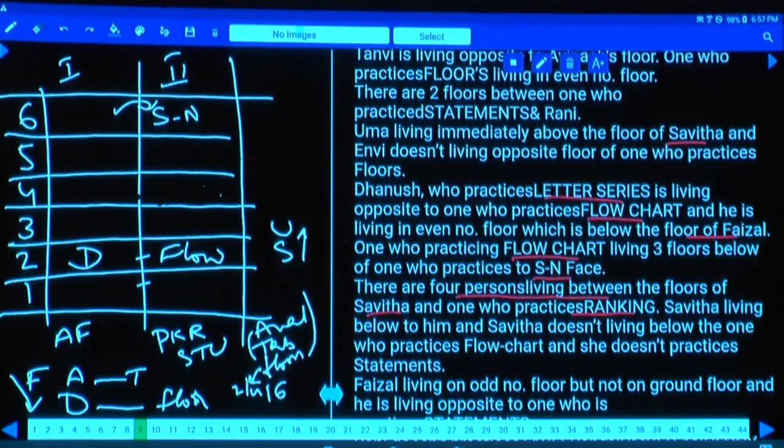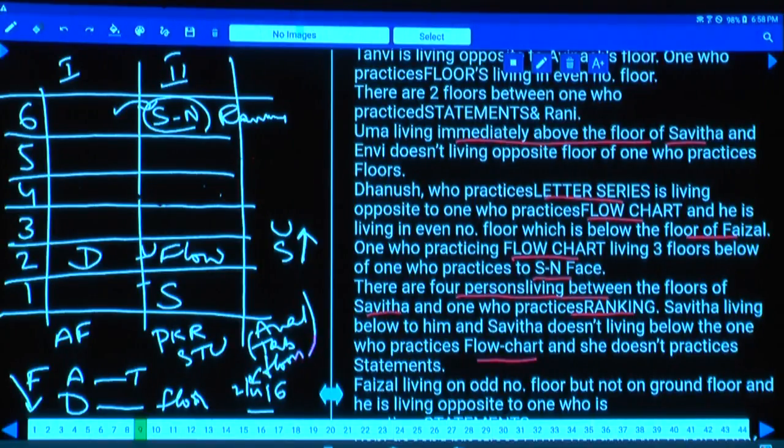And where is Savita? Savita is here, and Savita does not live below the one who practices flow chart. Finally, now ascendant is here, and ranking is here. Where should this Savita be? The earlier information regarding Savita is that Uma is living immediately above the floor of Savita. That means Savita cannot be on the 6th floor. Are you following this one or not? Because Uma is living immediately above Savita, Savita must be on the ground floor. If Savita is here, then Uma will be here.